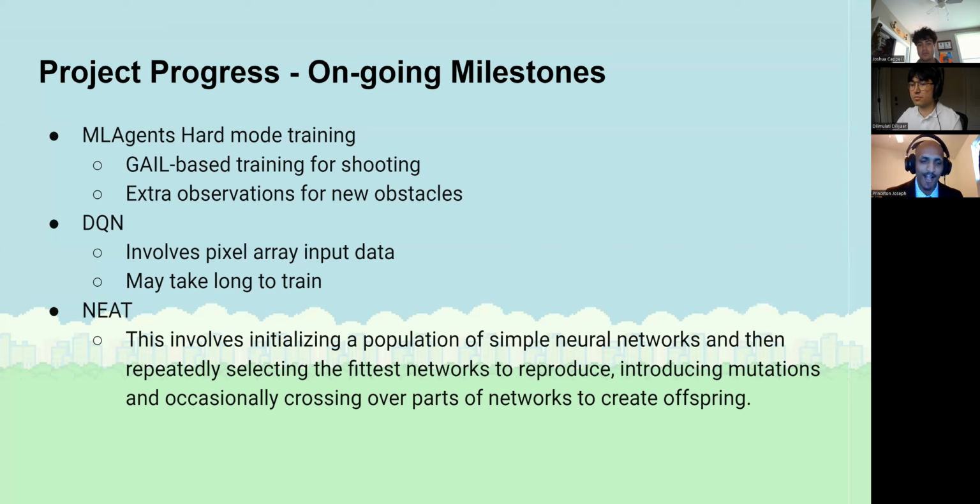And finally, we have the NEAT algorithm. This will be Joshua's primary responsibility. This involves initializing a population of simple neural networks, and then much like the way evolution works in real life, it repeatedly selects the fittest networks to reproduce, introduces mutations, and occasionally crosses over parts of different networks to create offspring that combine the abilities of two networks.